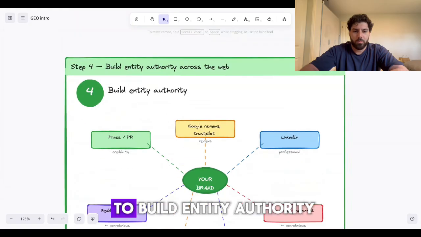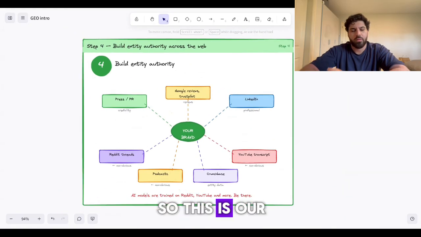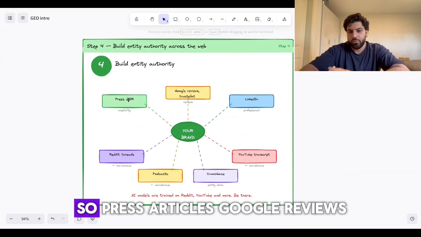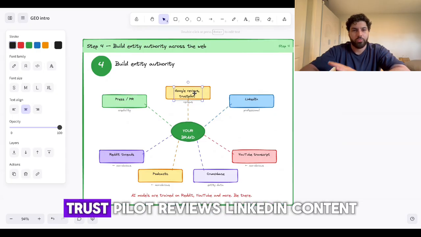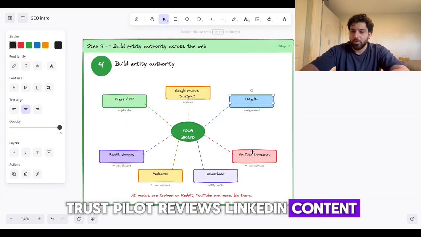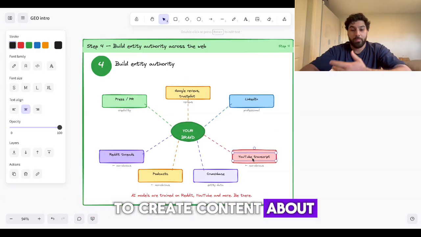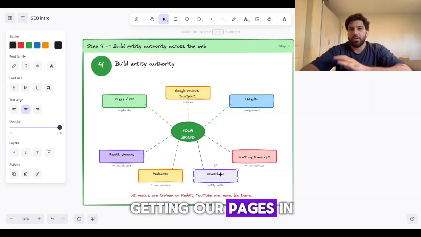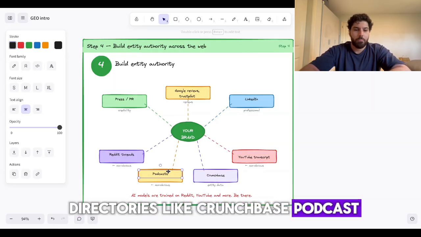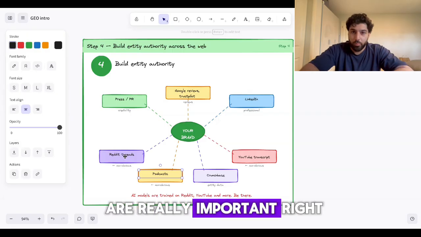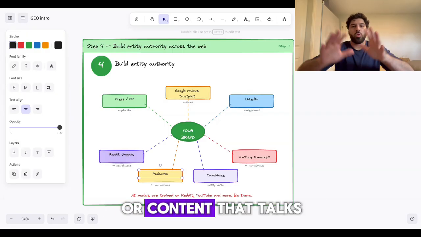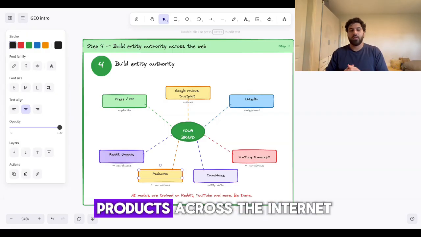Now, step 4 would be to build entity authority across the web. So this is our distributed consensus, right? So press articles, Google reviews, Trustpilot reviews, LinkedIn content, getting people to create content about us on YouTube, getting our pages in directories like Crunchbase, podcasts, Reddit threads. All these are really important, right? We need all content that talks about us and our products across the internet.